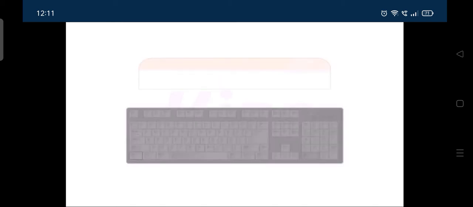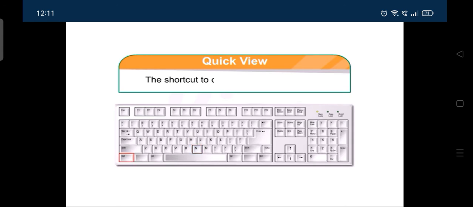Now let us do a quick view. The shortcut to create a new file is Ctrl+N. Press Shift plus Delete to delete files or folders permanently.